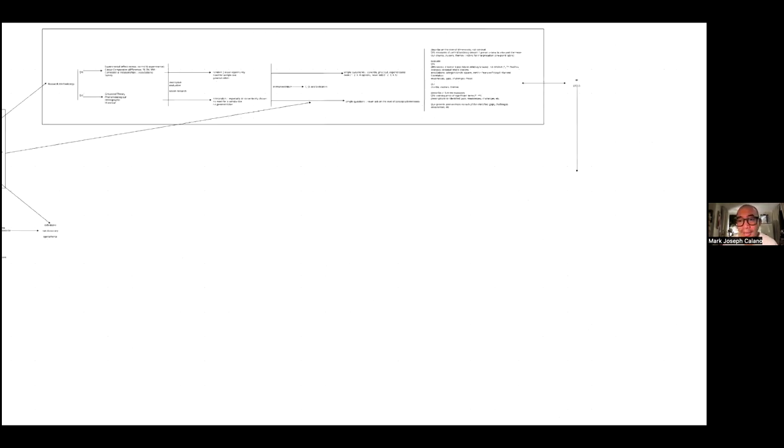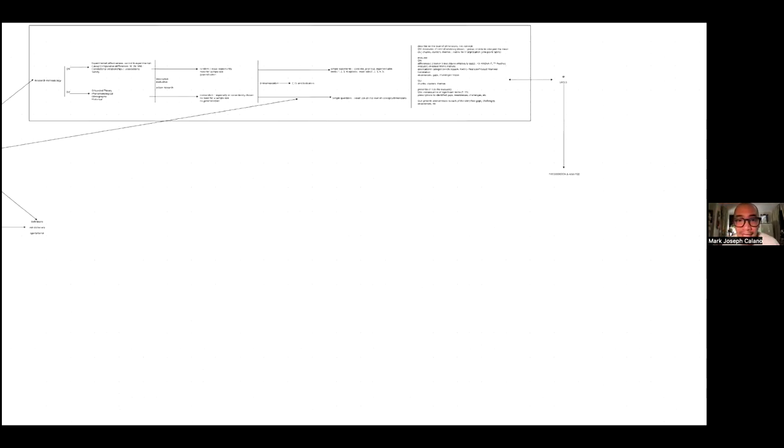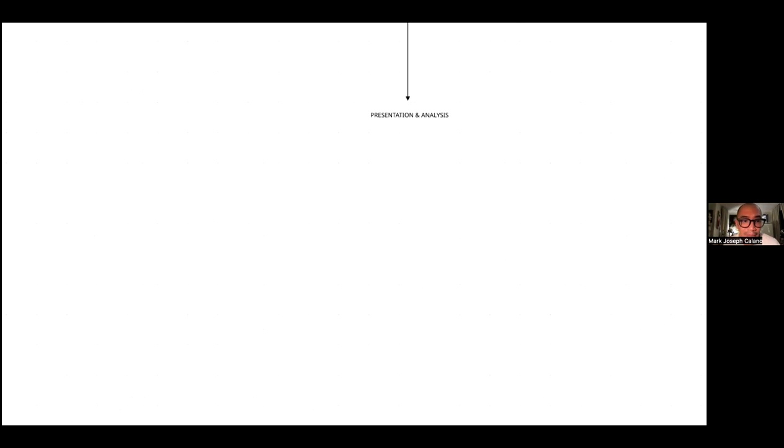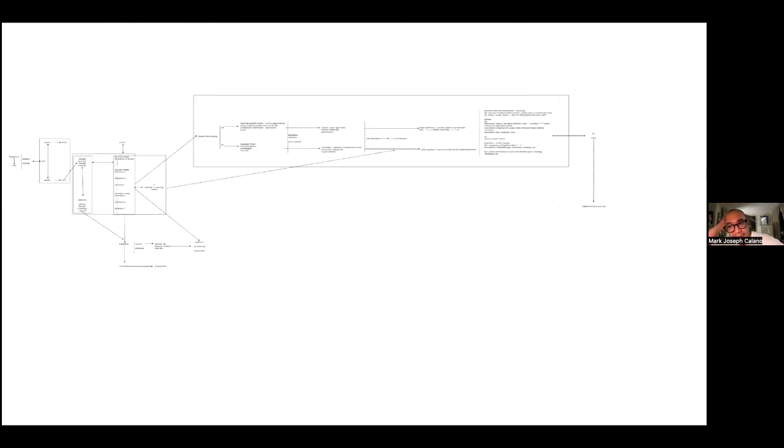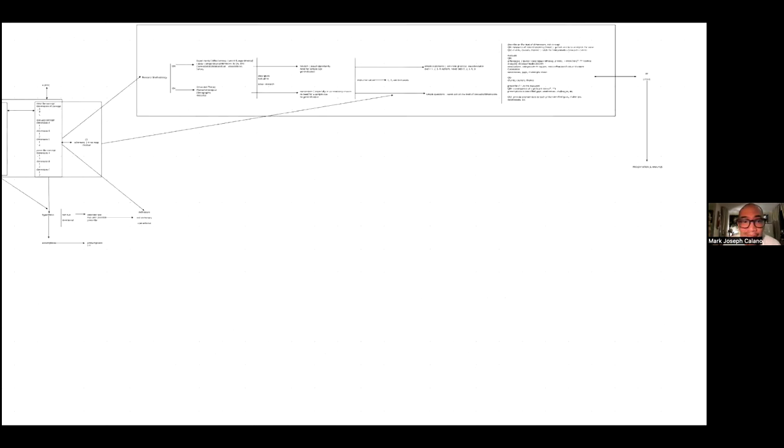Because remember, in chapter 4, this is already your presentation and analysis. Of course, in the discussion that I did in class, I didn't simply talk about this as presentation and analysis. It meant more than presentation and analysis. And we will look at that more clearly as we move forward. Okay?